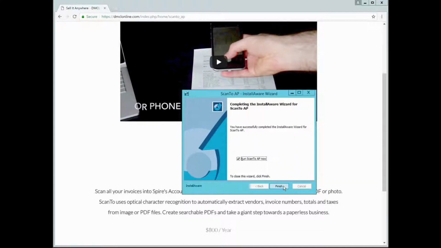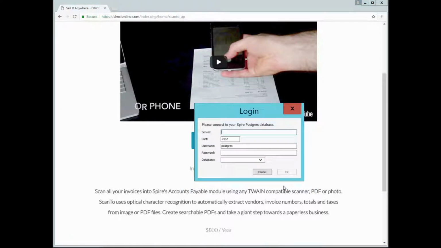and run ScanTo. You will be greeted with a login for your Postgres database. You entered this information when installing Spire for the first time, and the username and password may not be the same as your Spire username and password. Talk to your system admin if you do not know the Postgres database.